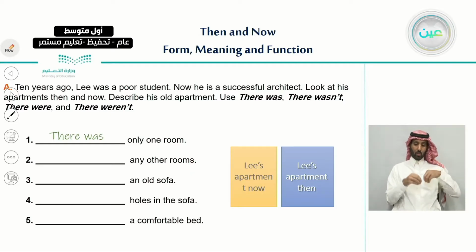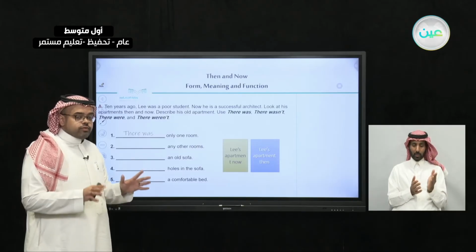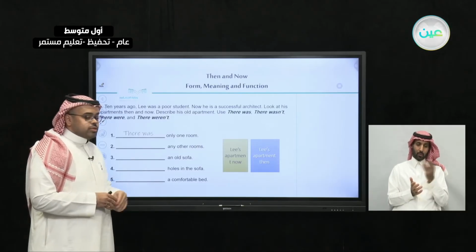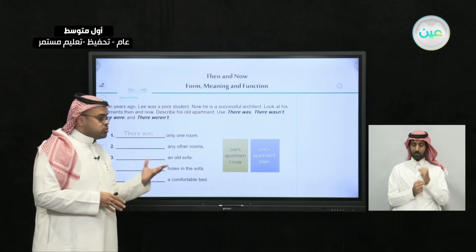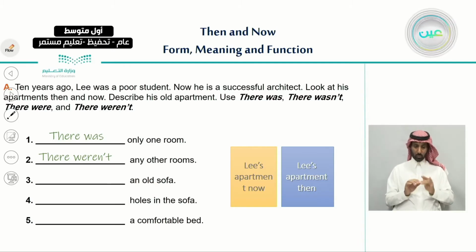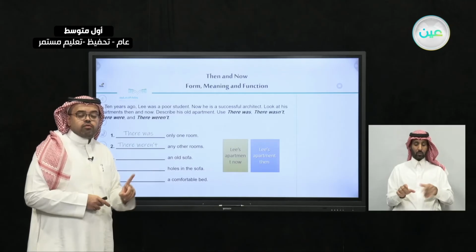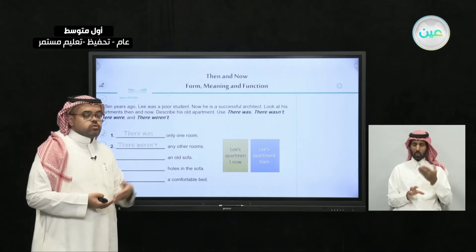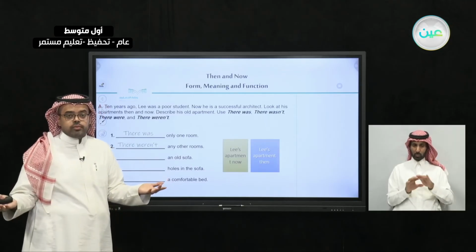So let's have a look at the picture of his apartment, and let's see. Should we choose there were or there weren't? And the answer would be there weren't any other rooms. There weren't any other rooms. And number 3, an old sofa. An old sofa. So here we're talking about only one sofa. So what should we choose? Should we choose there was or there were?